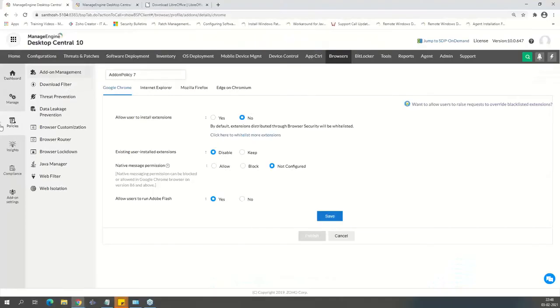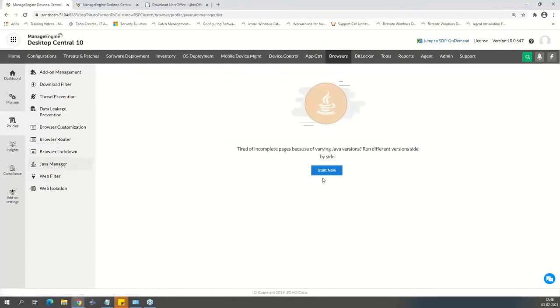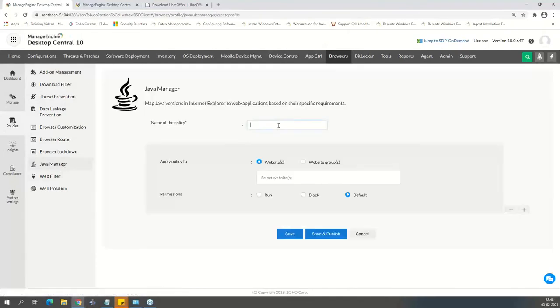And not only that, let's go into the policy that you have, browser security. You have a comprehensive Java manager for that. Now, where does this policy apply to? Does it apply to specific websites or website groups? I can create these website groups as well.